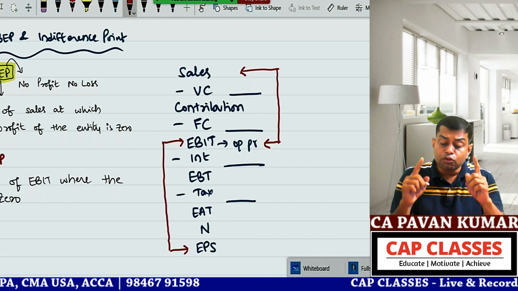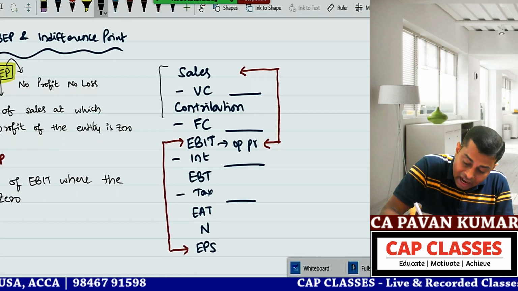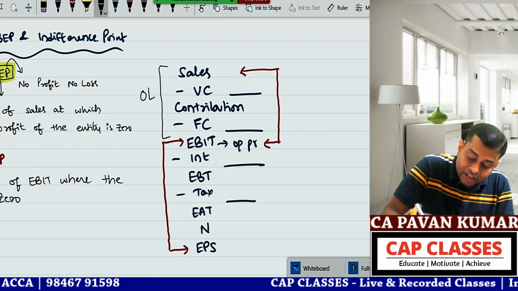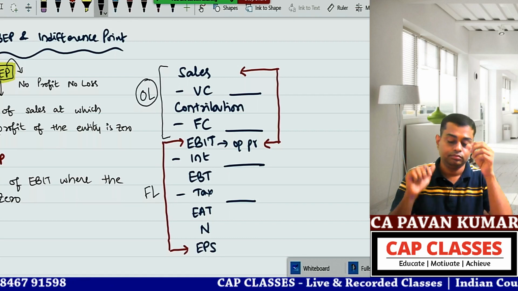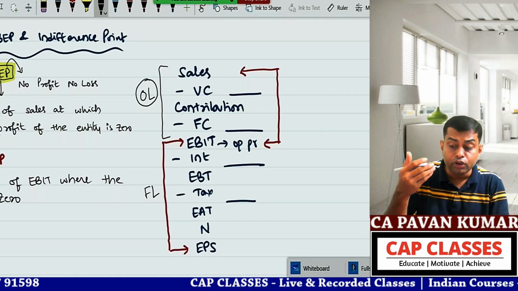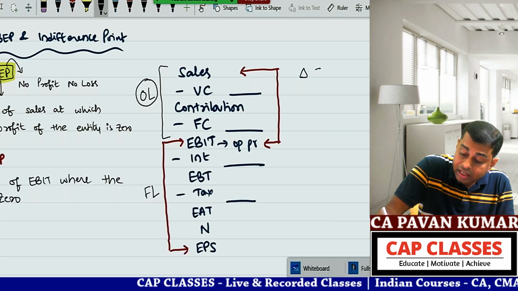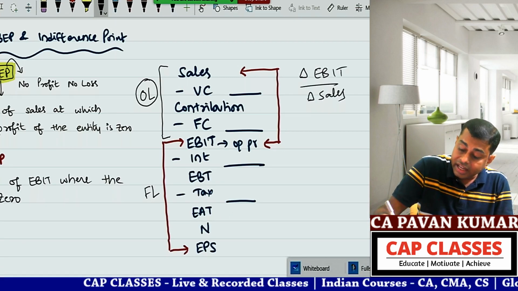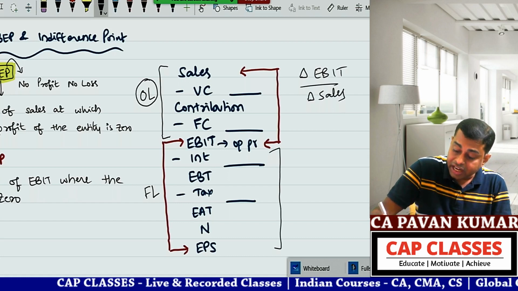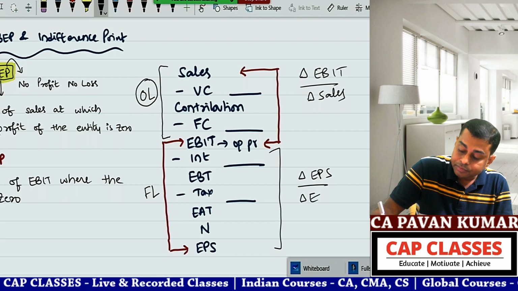If you recollect, this is the area where you calculated operating leverage, and this is the area where you calculated financial leverage. Yes or no? Operating leverage is delta EBIT by sales. Here it is financial leverage, delta EPS by delta EBIT.